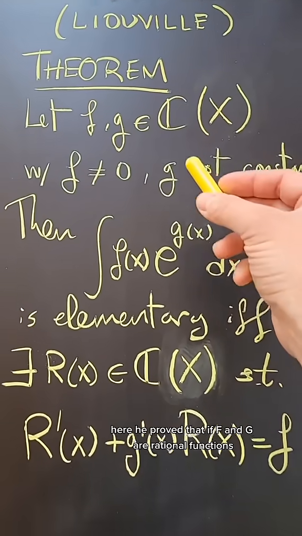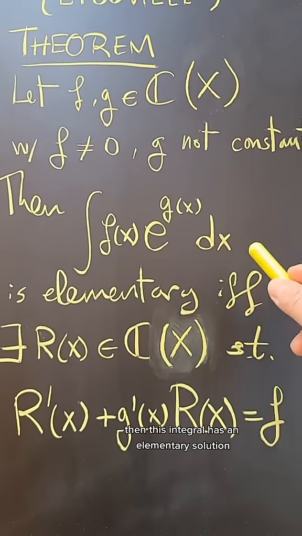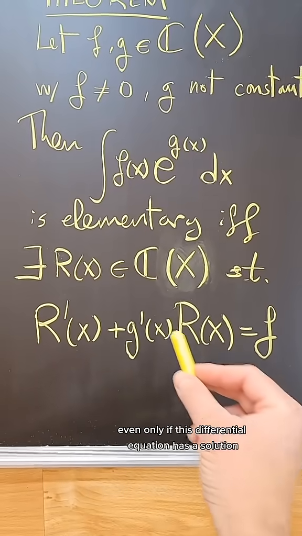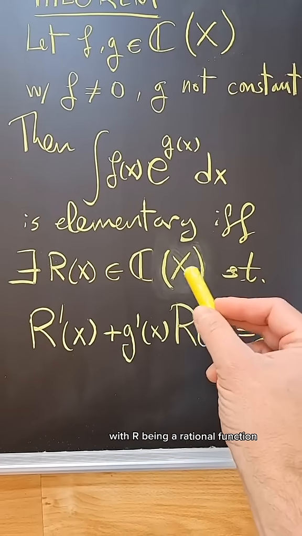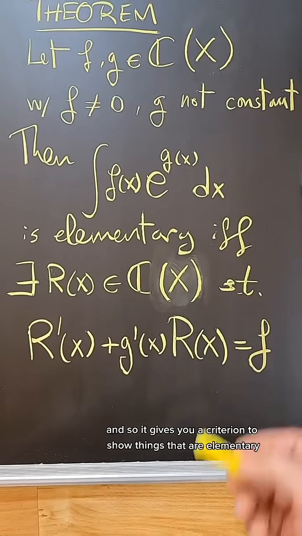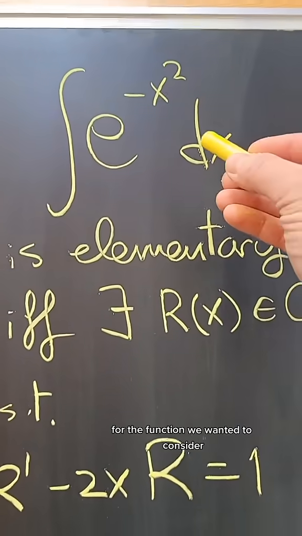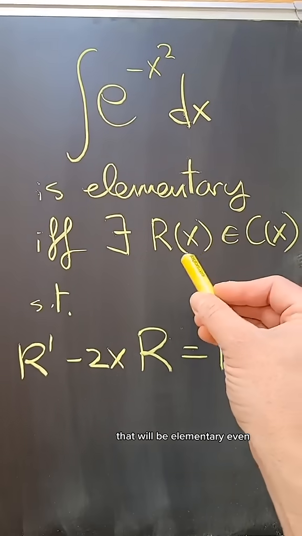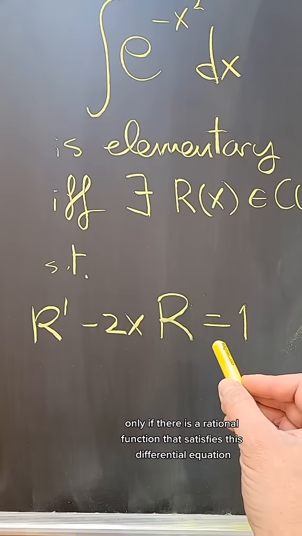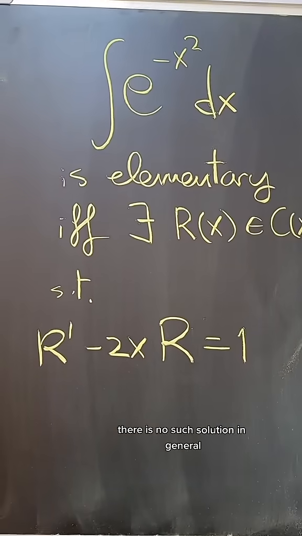So for example, here he proved that if f and g are rational functions, then this integral has an elementary solution if and only if this differential equation has a solution with r being a rational function. So it gives you a criterion to show things that are elementary and things that are not elementary. For the function we wanted to consider, that will be elementary if and only if there is a rational function that satisfies this differential equation. And one can show that that is impossible. There is no such solution.